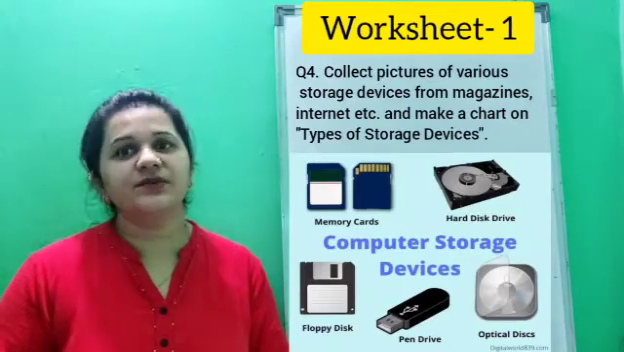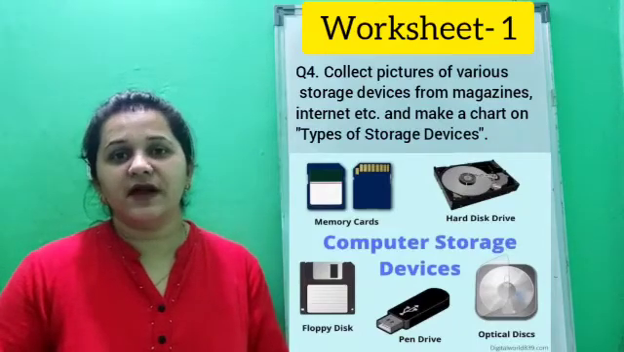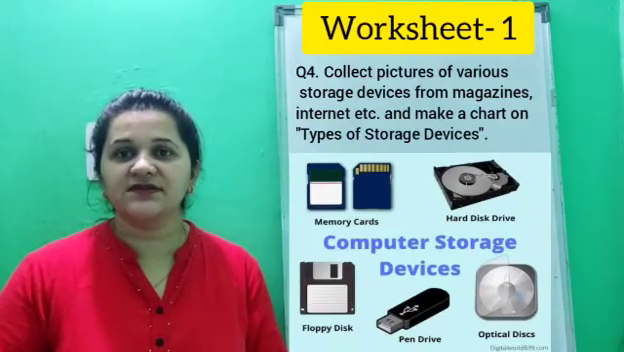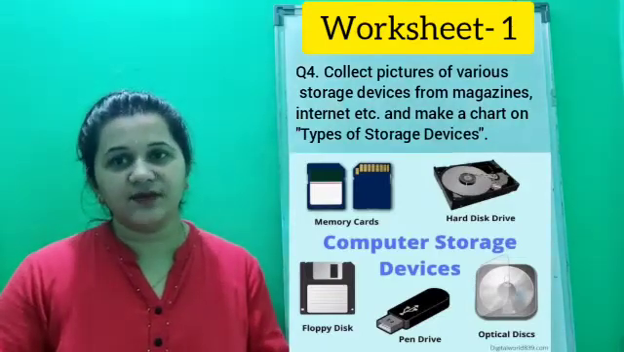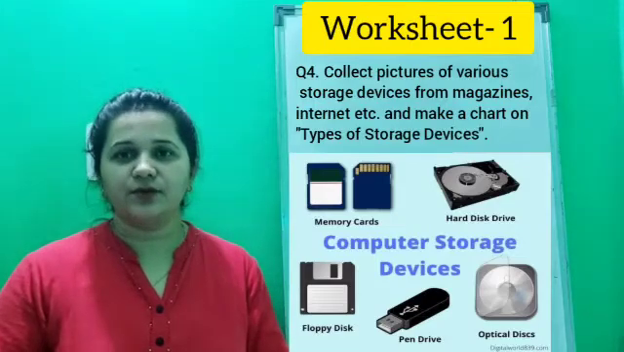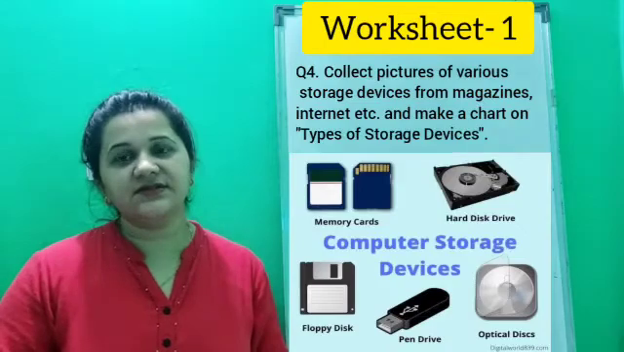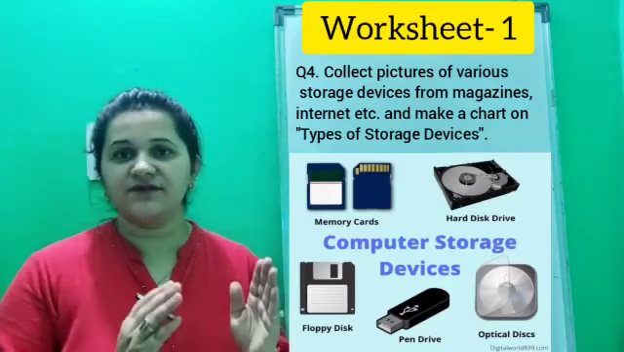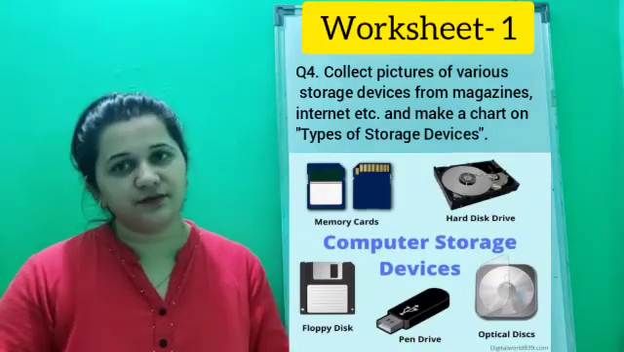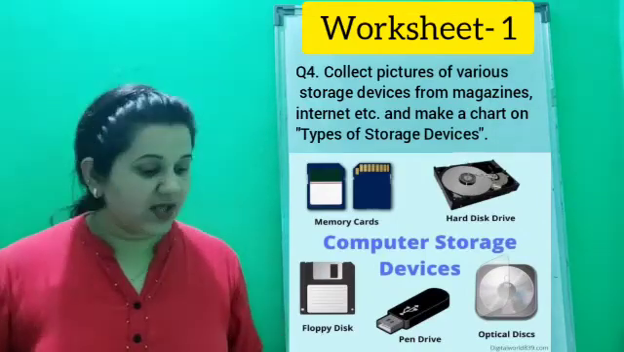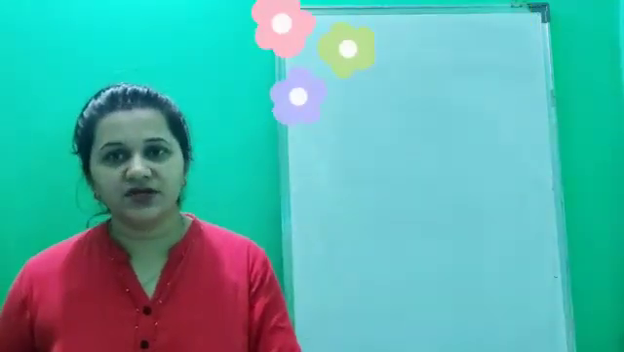Now just take the help from the internet or from the book, from wherever you find the pictures, just paste it in your computer notebook. And also write down the name at the bottom of it. Got my point, children? So this is an activity. This activity I'm going to give you. This you have to do by yourself. Just take help from the internet and from the books. Got it, children?